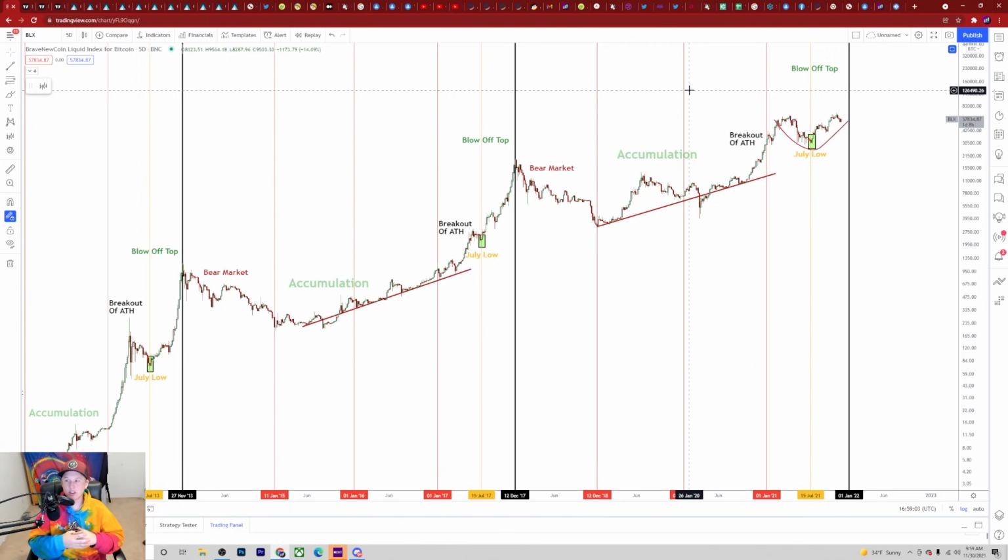And so I still think we're going to see a massive move to the upside. My bullishness has never wavered in the slightest. I'm still super confident in all of that. It's just that what we've seen has been a lot longer worth of accumulation, which ultimately I believe is going to lead to a much bigger type of expansion on the upside. So it's really not a bad thing in the slightest. This is all good. What we've seen up to this point is very good.